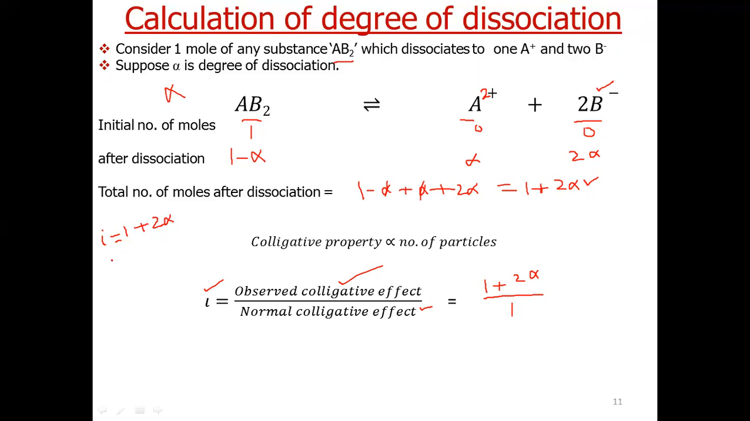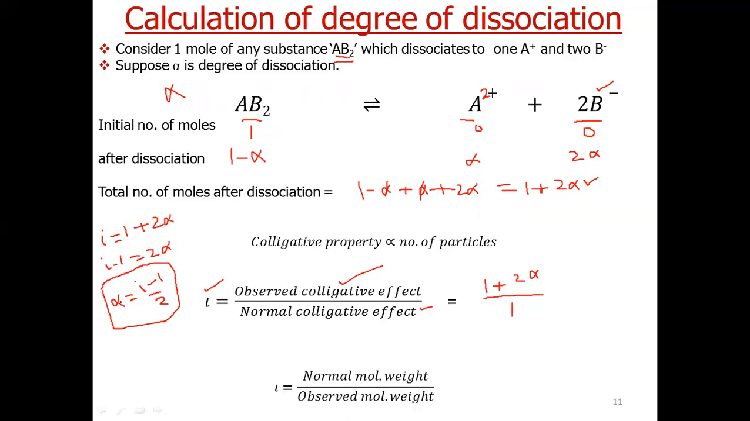So we can write iota minus 1 is equal to 2 alpha, or alpha is equal to iota minus 1 by 2. Now this is the expression for degree of dissociation for solutes like AB2. So iota we can calculate from this expression.